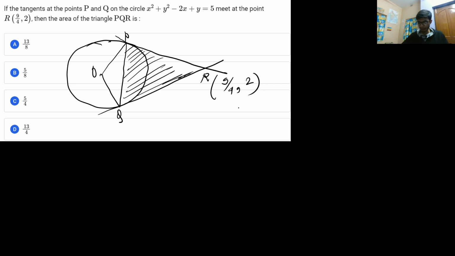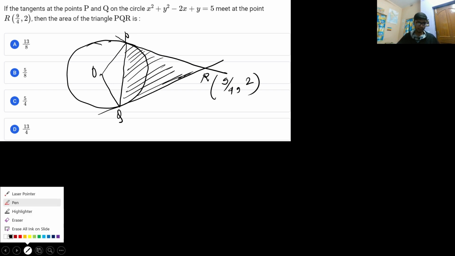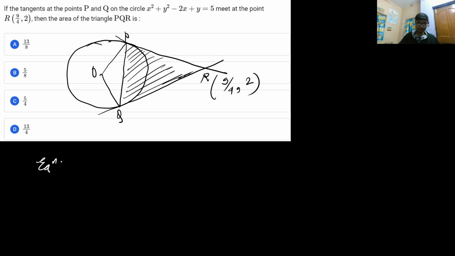Now, if you have prepared the topic of circles, then you can definitely write the equation of this line PQ. Or you can do one important thing, that is, take out the equation of the circumcircle. So let us write the equation of the circumcircle. What is this circumcircle? It is basically a circle which will enclose this entire triangle.